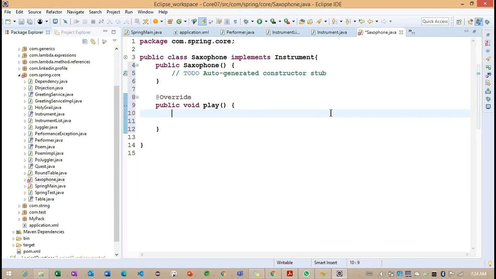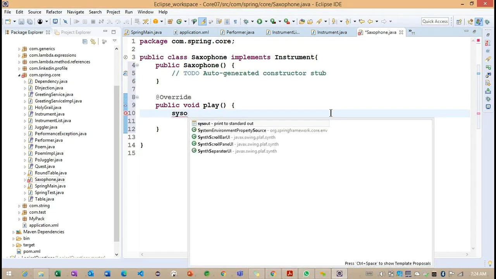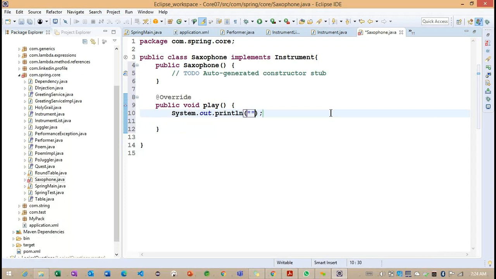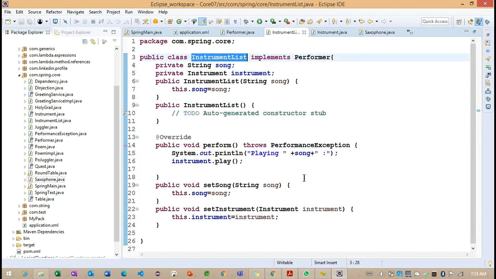Inside this play method, whenever we call it, it plays some song. The song information we will define here.